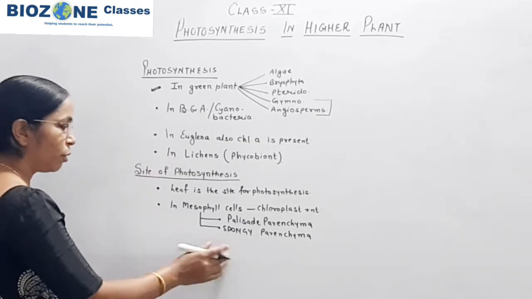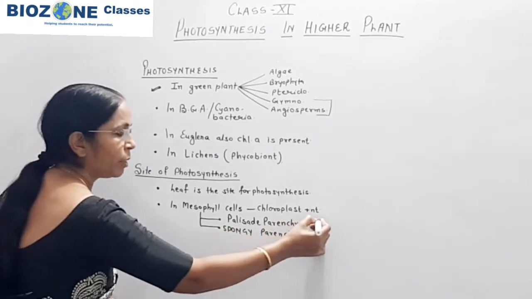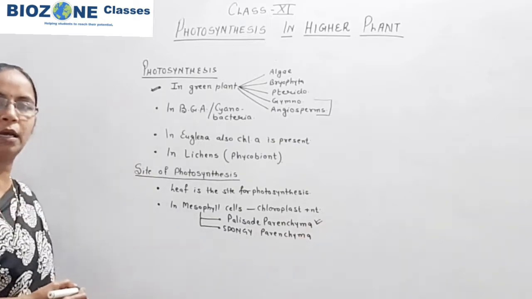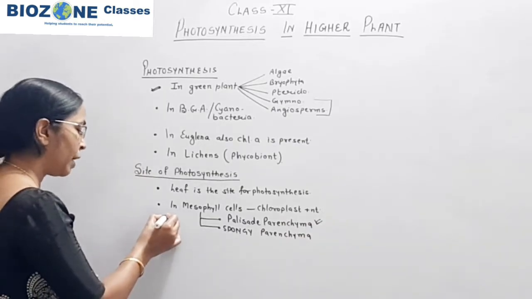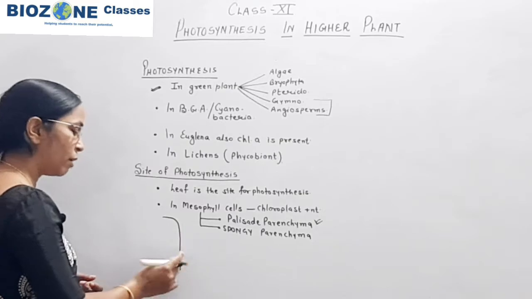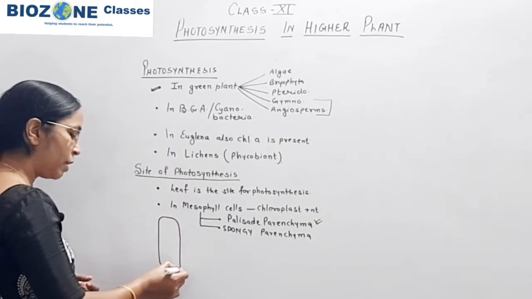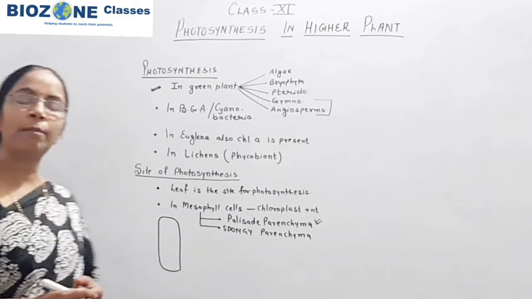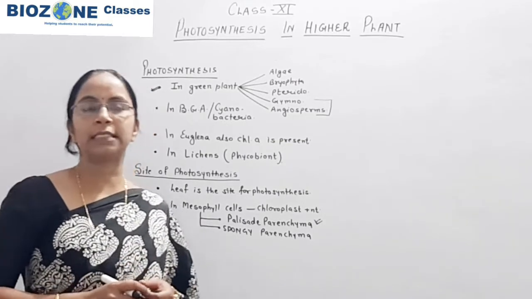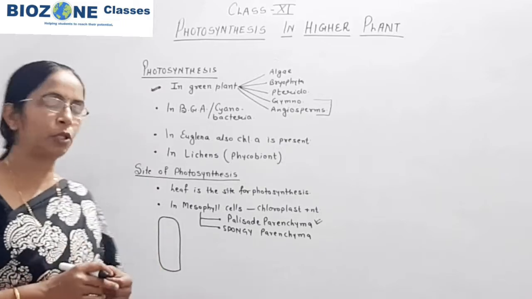So for the site, you remember, the cells of palisade parenchyma are the predominant site. And students who are preparing this chapter for theory exams, pay attention to the palisade cell, because the structure of the palisade cell is also asked in theory exams.